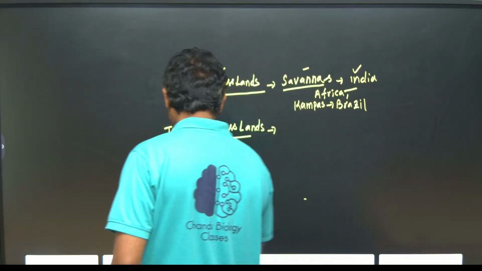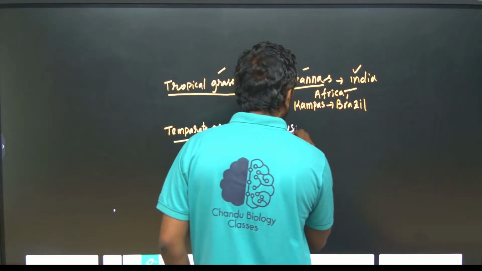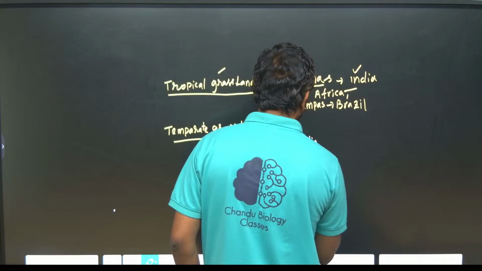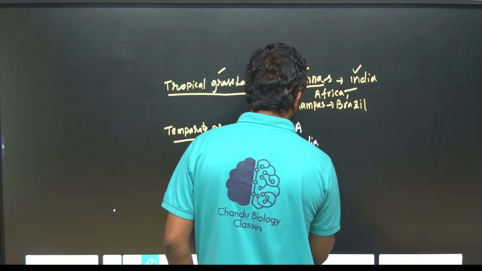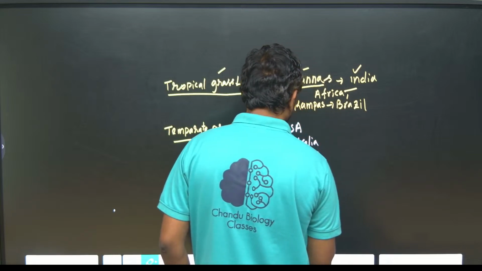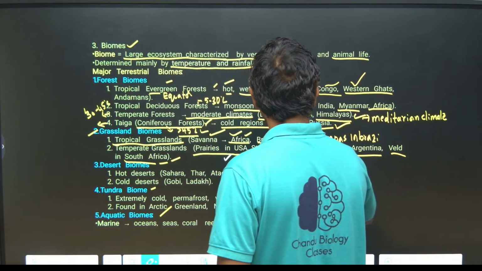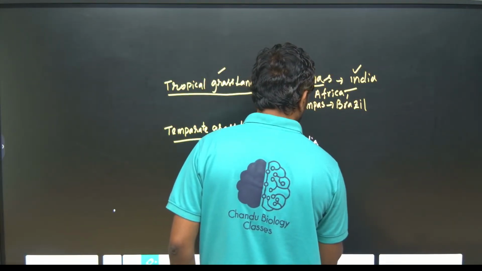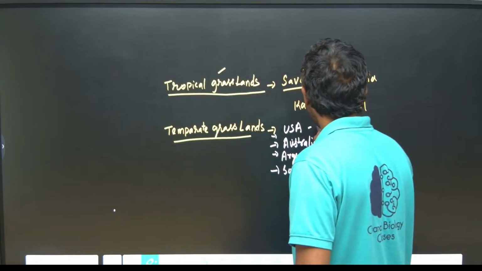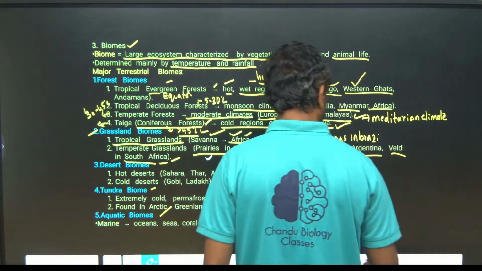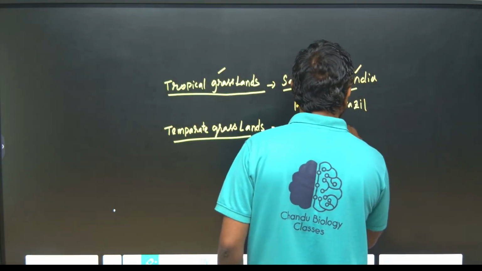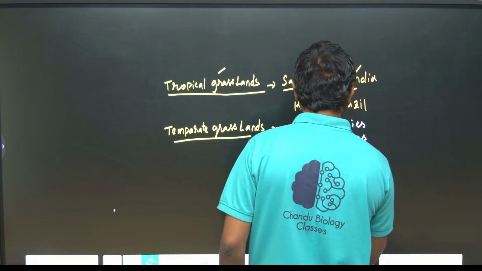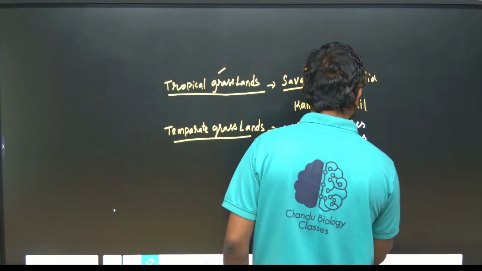Temperate grassland in different regions: USA prairies, Russia steppes, Australia downs, Argentina pampas, South Africa velds.